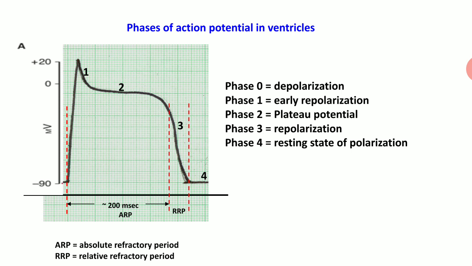Now coming to why cardiac muscle cannot be tetanized. In this diagram we are seeing that the action potential duration of cardiac muscle or ventricular muscle is 300 millisecond. In that, the initial 200 millisecond is the absolute refractory period, and the remaining 100 millisecond is the relative refractory period.